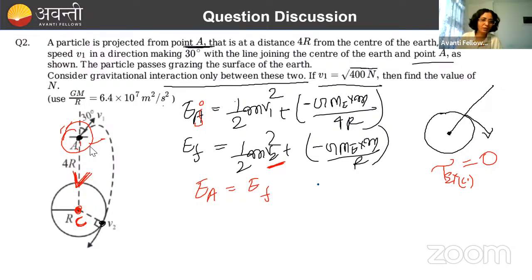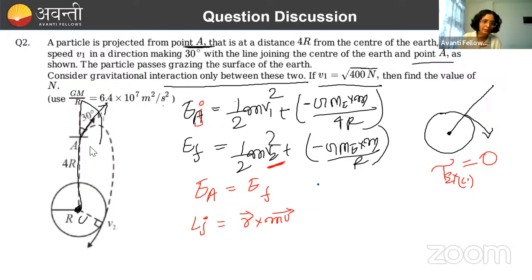Done. So initially, what will be the angular momentum around point C? Angular momentum initial, let's write. That is equal to R cross MV. So the initial MV is in which direction? You just see carefully. Initial MV is in this direction. R cross MV we have to do, with R around this point. Then how much angle is there between R and MV? It is 30 degrees. So the initial angular momentum will be how much? R value is 4R, into mass into velocity, that is V1, into sine 30.